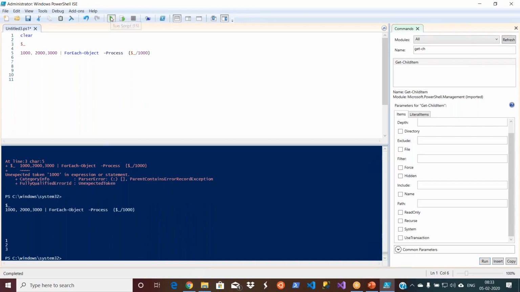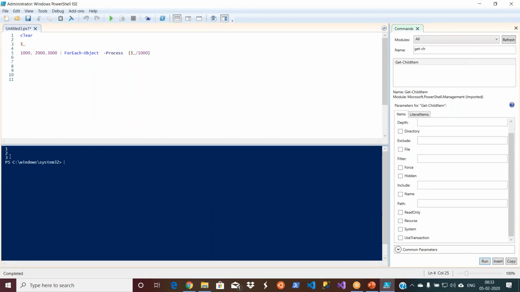Now run it. So my output is 1 2 3, because first this is a kind of declaring a variable without any name. It is a dynamic variable kind of stuff. And all this list of values is now under this dollar underscore. And what it is doing, for each object in my dollar underscore, it is processing it by dividing by 1000.